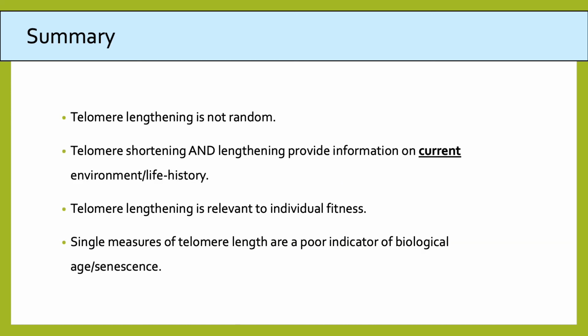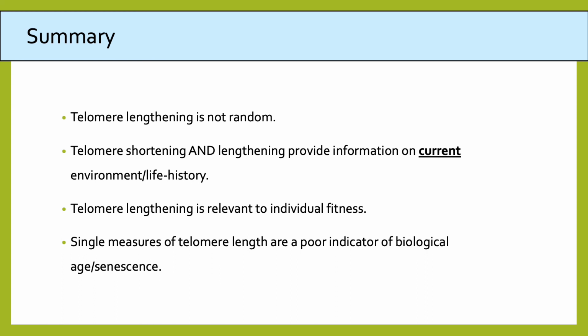What we found is that telomere lengthening in our system is not random because it is associated with important life history factors. What we've also shown is that both telomere shortening and lengthening provide important information on the current circumstances of an individual. But because it reflects the current circumstances, it might be that it poorly reflects the past environmental stresses that the individual has been exposed to.